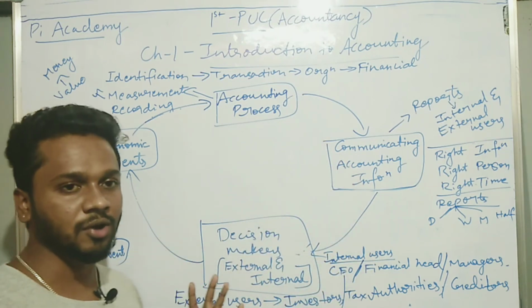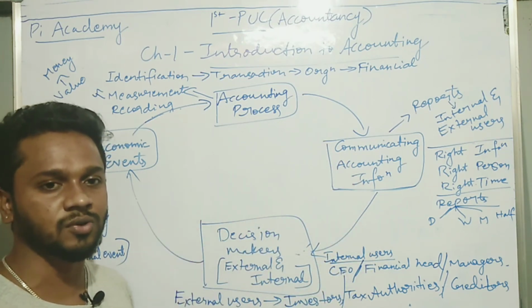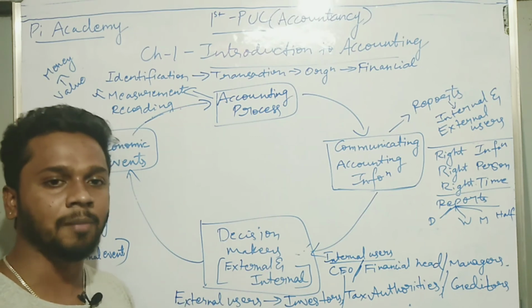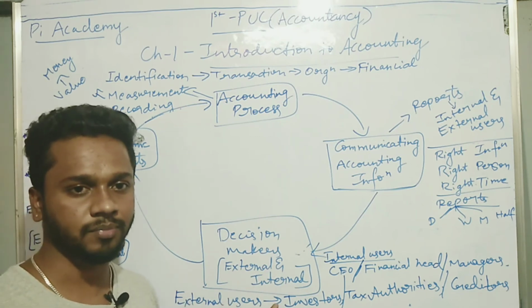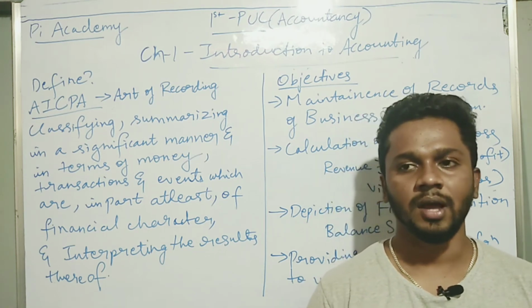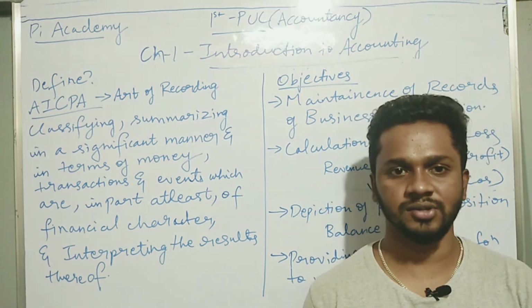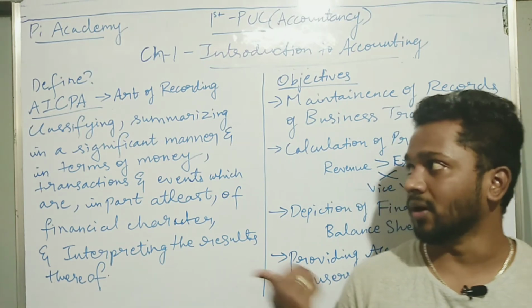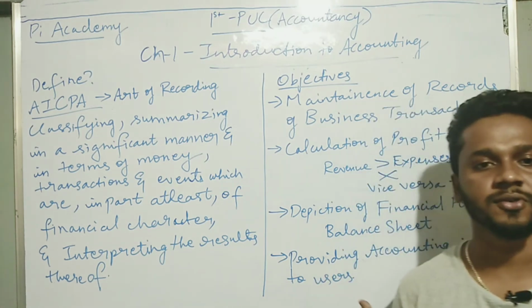This is a very important topic. I hope you understand how the accounting process goes on, why there is a need for it, how it happens, and what principles are followed. We learned a brief introduction of how accounting happens, and the starting stage and the last stage of accounting events. Now let us learn the meaning and the objectives of accounting.